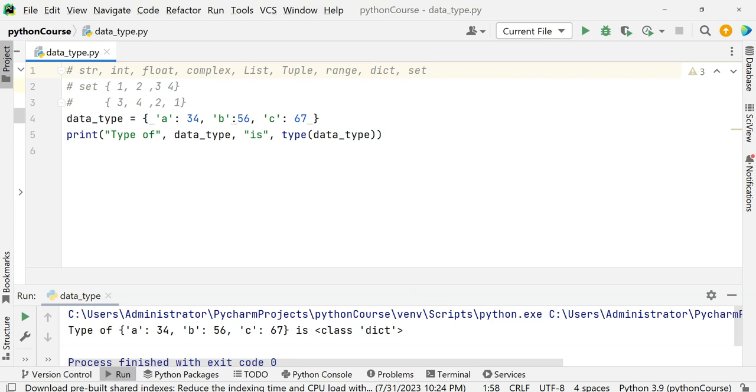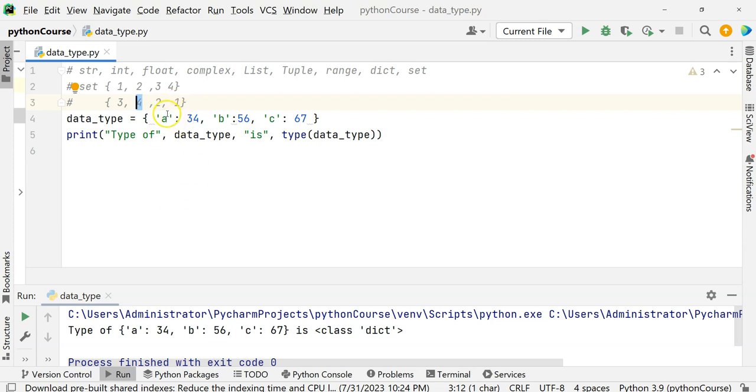What is a frozen set? When I say sets, you can basically make any changes to the set. You can update, delete and remove the element, or add new elements. It is unindexed. When you try to find the first element in the set, the first time you might get the answer as 1, but next time when you try to retrieve the first element of the set, you might get it as 4. Why? Because the order is not there. These are unordered and unindexed, right?